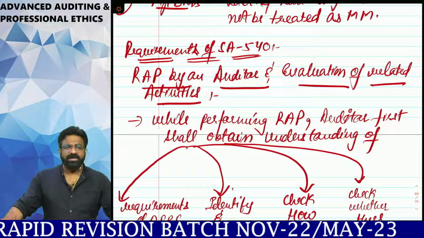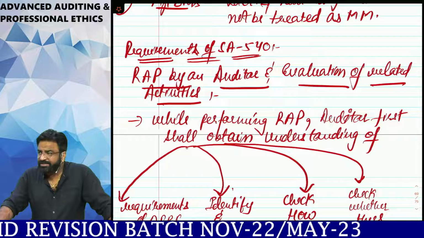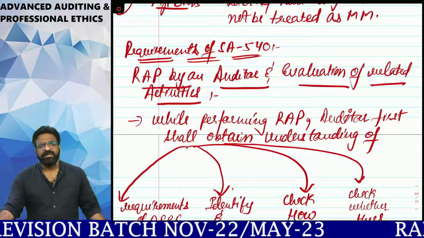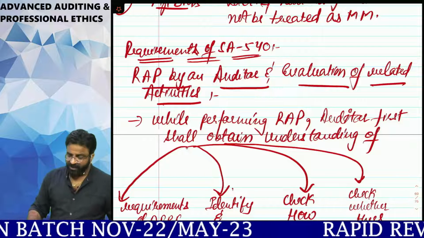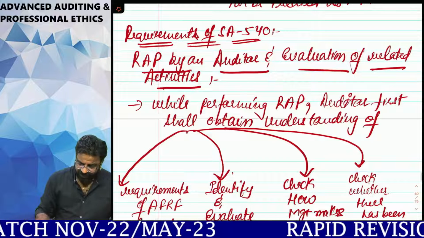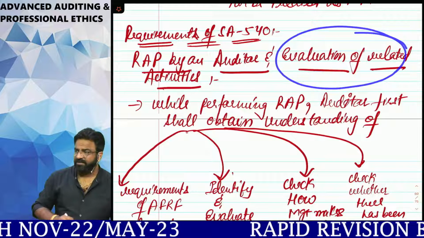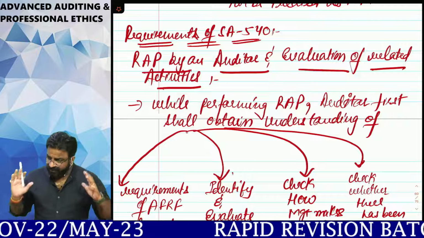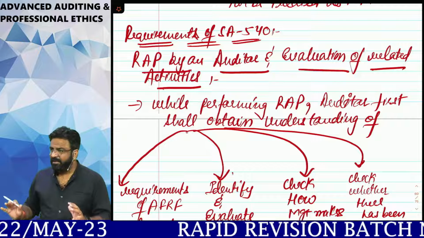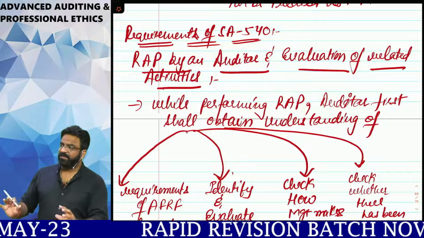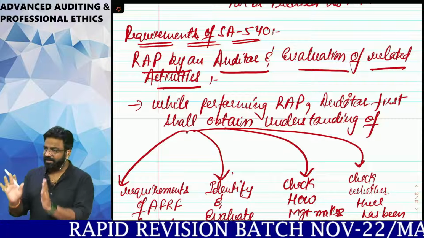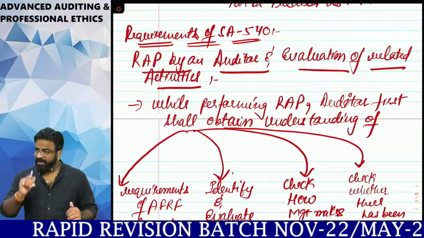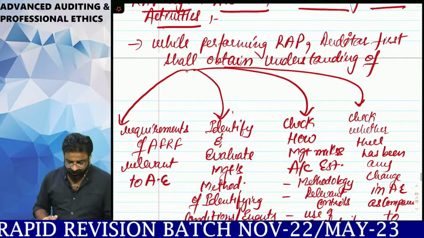Now, the next important thing you have to understand is the requirements of SA-540. Now, what is Standard 540 looking for? 540 is looking for a very simple thing. It says that the auditor shall do the RAP. What do you mean by RAP? Risk assessment procedures and evaluate the related activities. How? The auditor will simply go to the management and ask them, please let me understand and evaluate the management estimates made by you. Who is saying this? The auditor is saying this to the management.